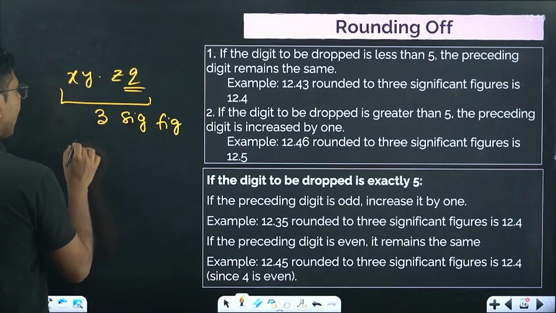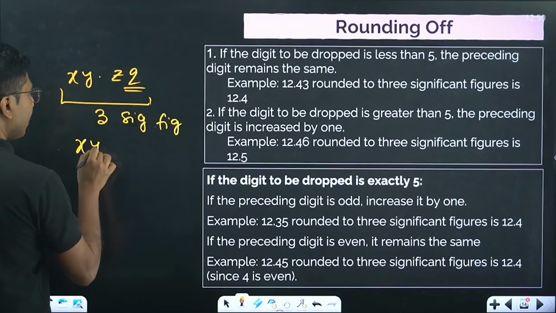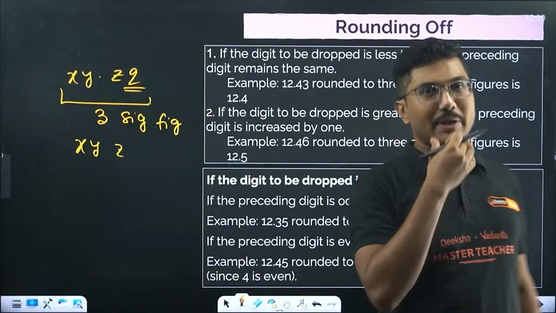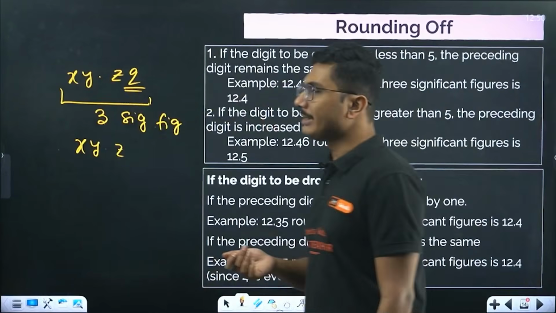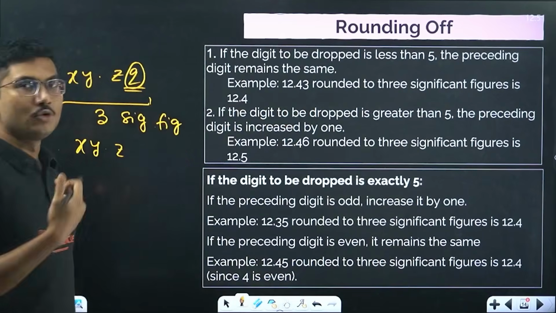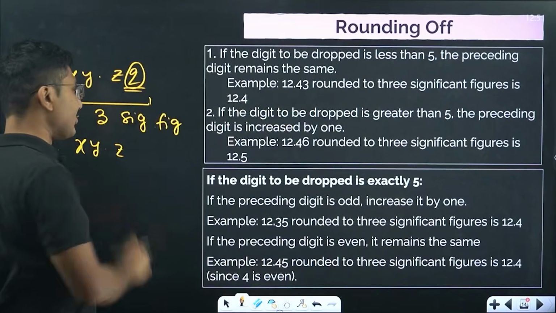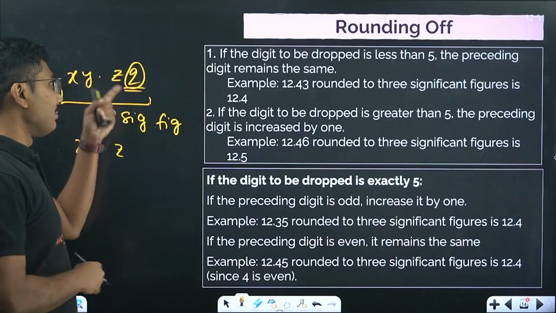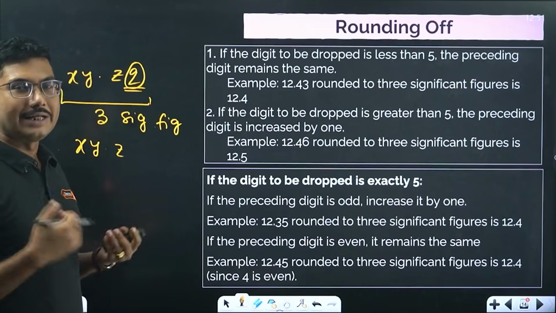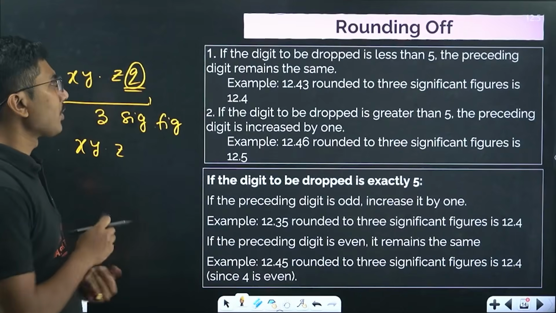So you can simply write xy dot z. But that may not be correct, though it may be correct as well. Now, based on the digit which you are dropping, that is, removing and not writing in this equation, whether this number is greater than 5 or less than 5, you can have 3-4 different rules. So what are those?